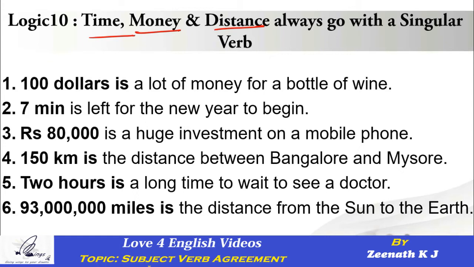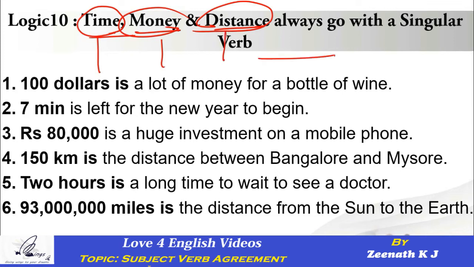Now, what are these three factors doing under subject-verb agreement? Very simple. Whenever any sentence is talking about time, money or distance, blindfoldedly go with the singular verb.